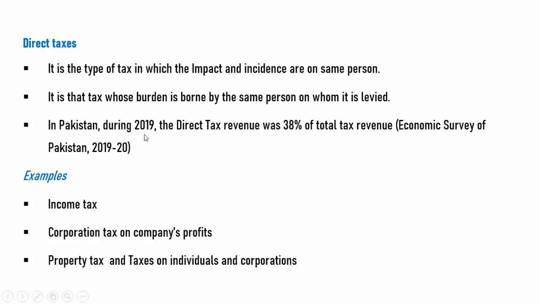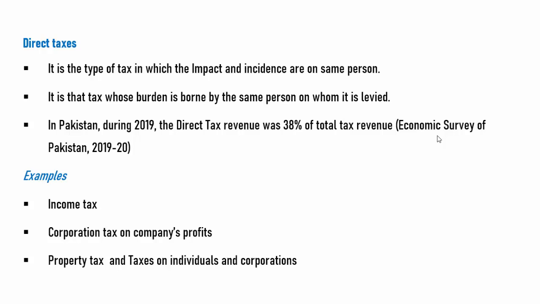In Pakistan during 2019, the direct tax revenue was 38% of total tax revenue, according to the Economic Survey of Pakistan 2019-20. Examples of direct taxes are income tax. You know that income tax is directly deducted from the income of the servants, those who are doing jobs.